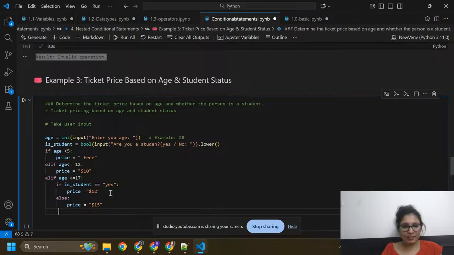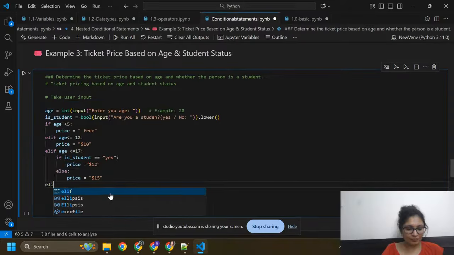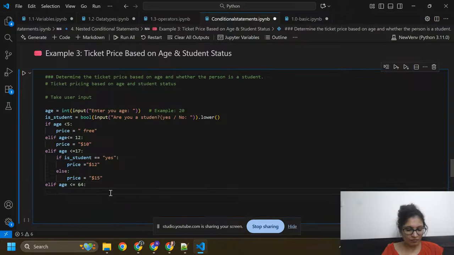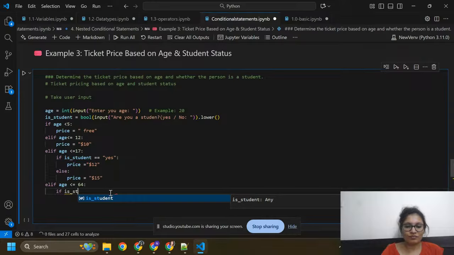Now again I am going to check elif age is less than equals to 64, then I need to check the condition, is student equals to s.